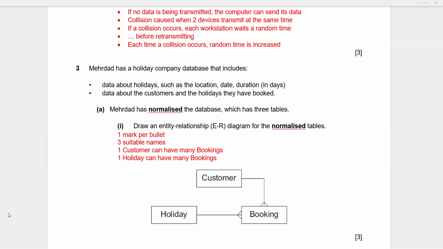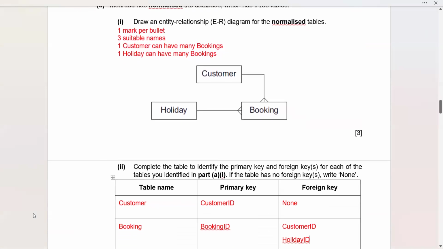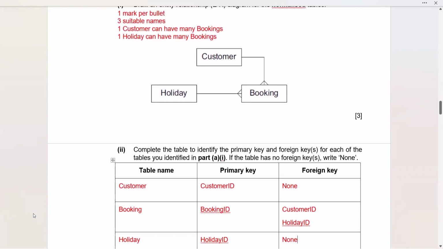Okay, now let's move to the next part of the question. Question number 3, part A1 done. Now question number 3, A2. Complete the table to identify the primary key and foreign keys for each of the tables you identified in part A1. If the table has no foreign keys, write none.